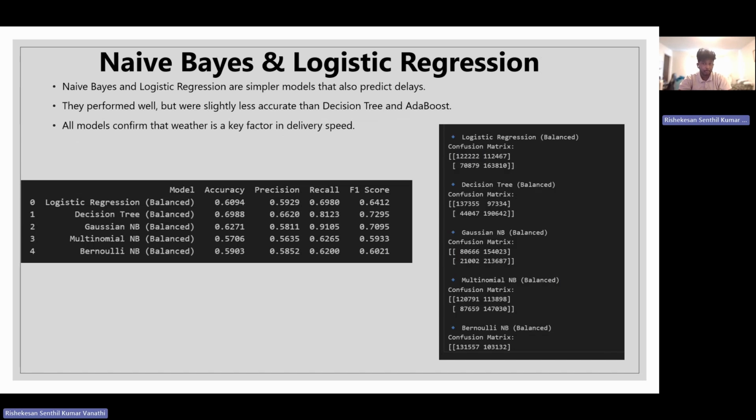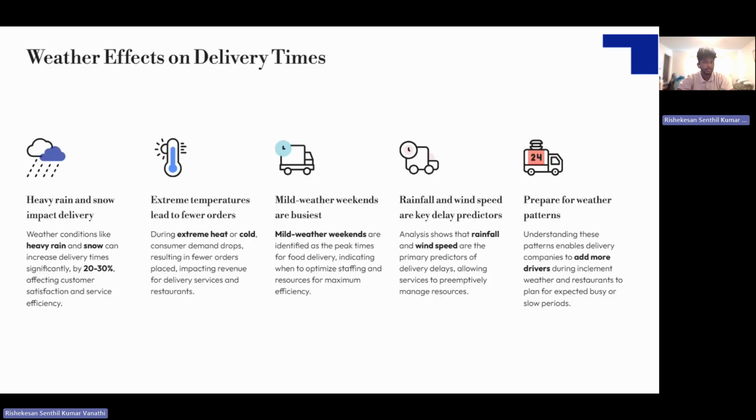Decision tree and AdaBoost were almost the top performers, with AdaBoost at an accuracy of 94%. It was not mentioned here, but decision tree had 92%, which means most predictions are correct. This combination of high classification accuracy and low regression error means we can reliably forecast how much deliveries will be late. So this was all the data present on the 5 cities. Now how can we proceed, what changes can we make in the app?